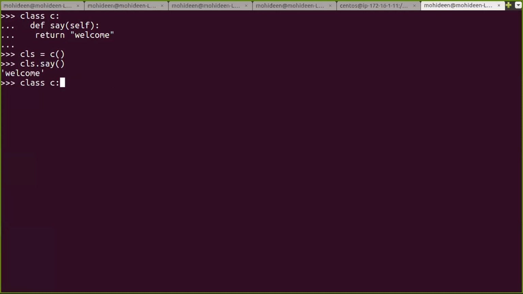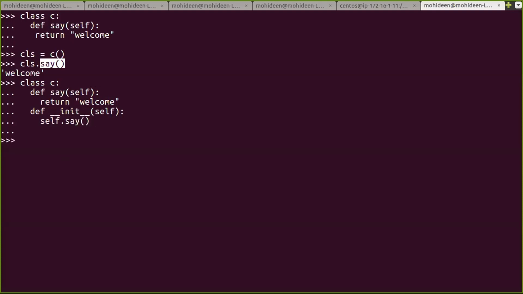Let's see how I'm implementing it with the help of a constructor. Def say, self, return welcome. I'm going to add a constructor along with it, utilizing this part inside my constructor: self dot say. I'm calling my method inside.